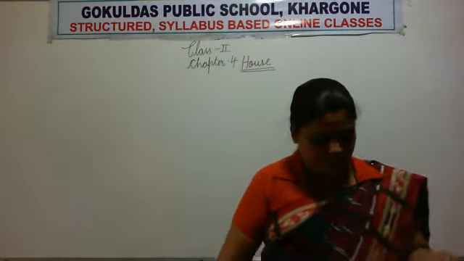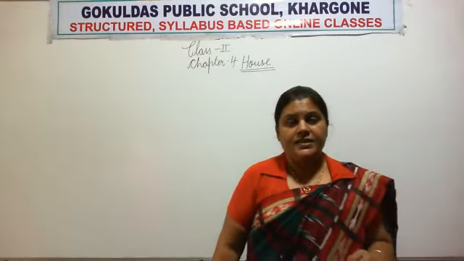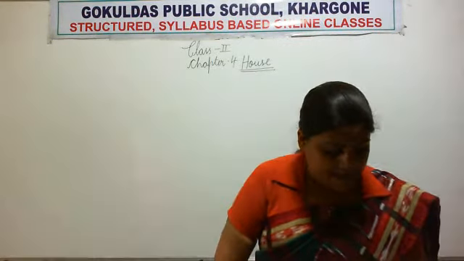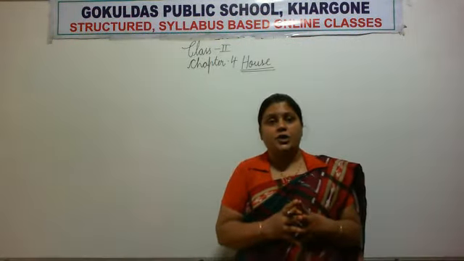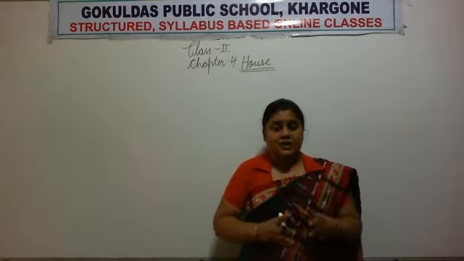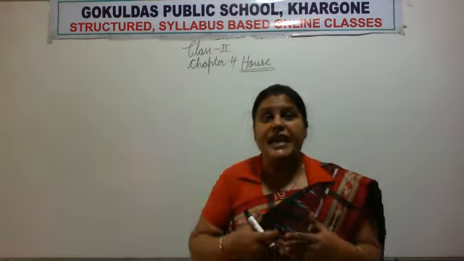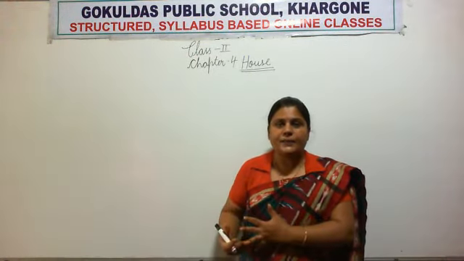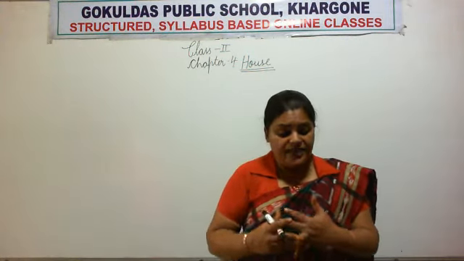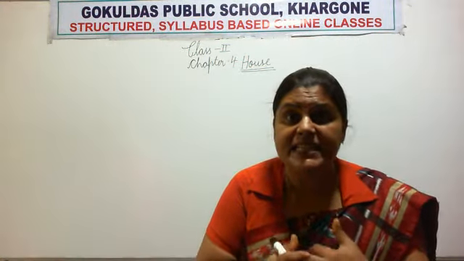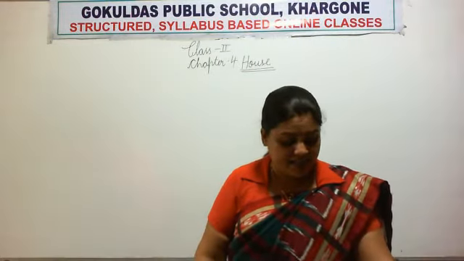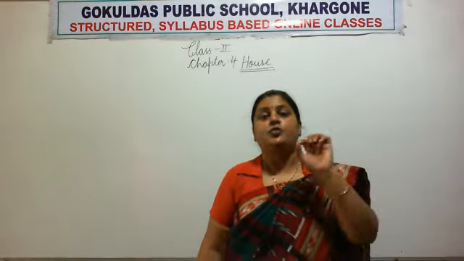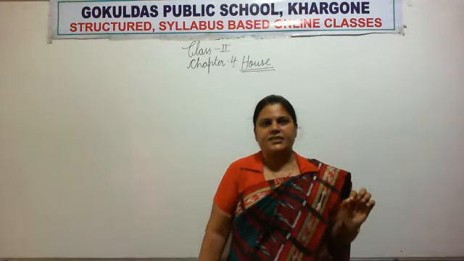What can you see in picture number 1? Picture number 1 tells you that there are two men who are discussing a house. So what are they? They are the planners of that building, that house. What are the names of these two people? The name of these two people is architect. The word architect is new for you, so you have to underline that word, architect, right?